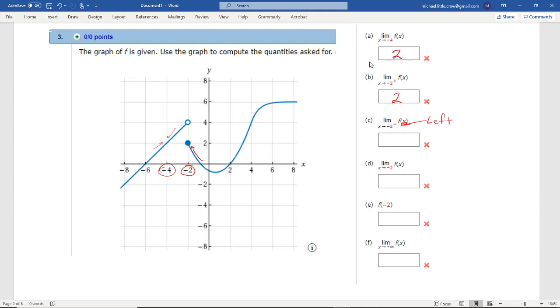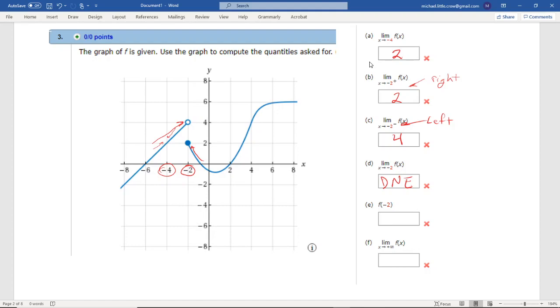so this time I'm following along the graph here until I get to -2. Okay, I'm getting close here. What is my y value getting close to? It's getting very, very close to 4. Not equal to 4, but very close to 4. The y value is 4. So what would the limit be? Well, you can see right here, the right limit and the left limit are different. So this does not exist. For a limit to exist at a value, both the left and right have to be equal.